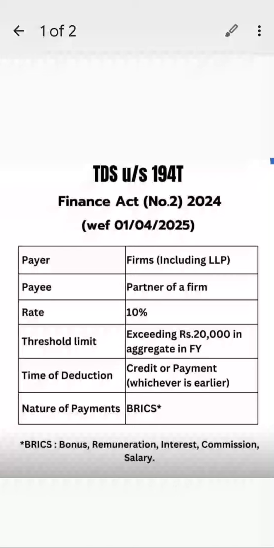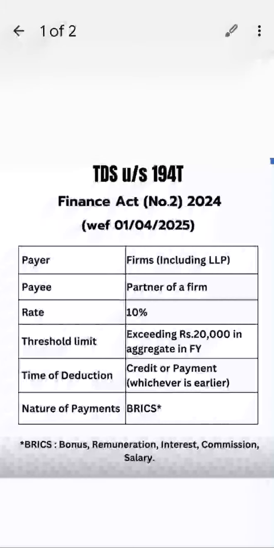Time of deduction is credit or payment, whichever is earlier. Nature of payments is BRICS. This is what you have to remember, very important. Bonus, remuneration, interest, commission, and salary. Okay, so this is what it talks about. So if you're a firm, for example with two partners, and you're paying, for example, 25,000, it can be remuneration. For example, we only talk about remuneration. Will you be liable as a firm to deduct TDS on this 25,000? Yes. Okay, so we'll discuss in detail.